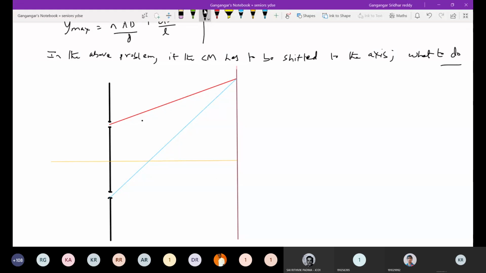Don't move the source. But what to do is the question we are introducing. So let's see what conditions will arise here.